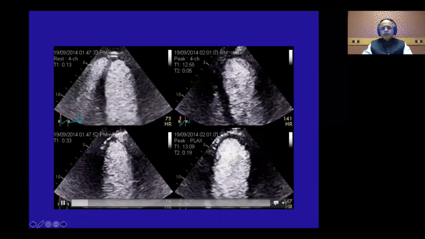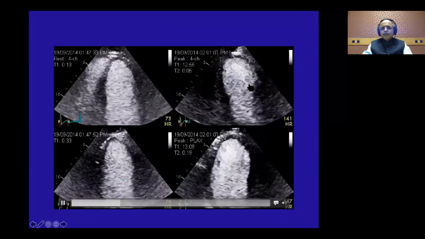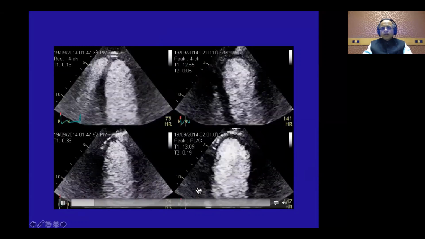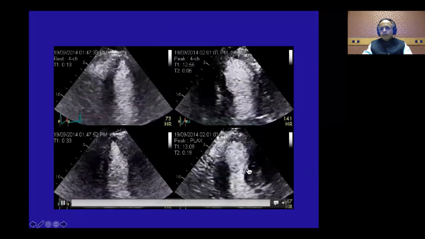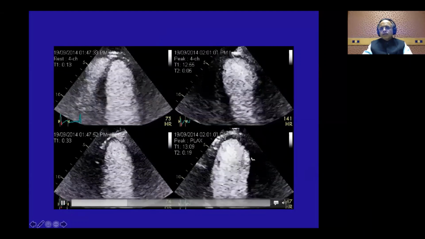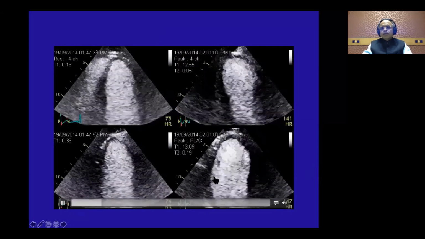Now we'll look at this echo. Again, the left panel is at rest, and this is the panel at peak exercise. First thing, look, the LV seems dilated at peak exercise. The right panel is increased. And then we'll look at one segment at a time. Posterior wall, this is a long axis view, is contracting very well. But from apex to septum, if I put my cursor here, there is no endocardial motion and no systolic thickening in this view, while there is a nice systolic thickening in the posterior wall.